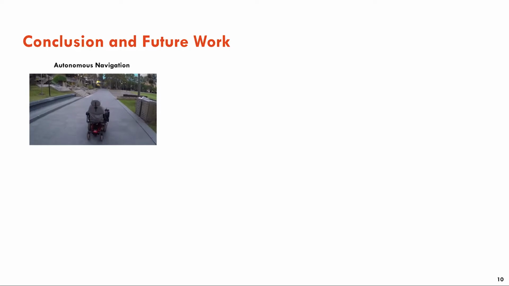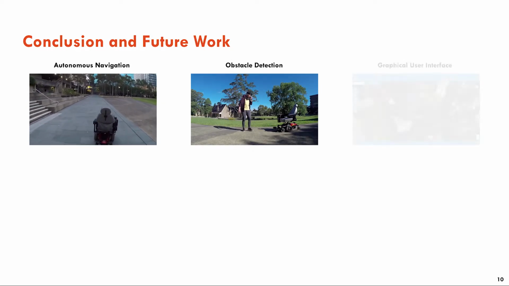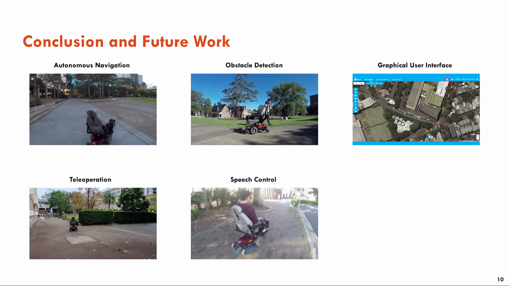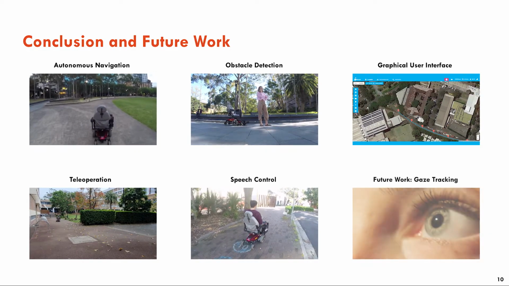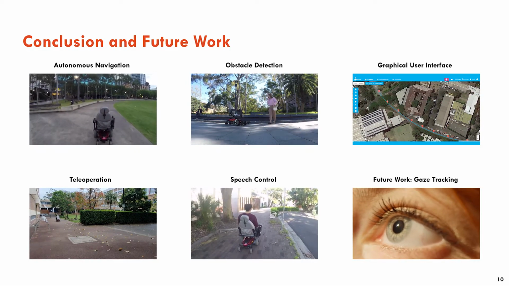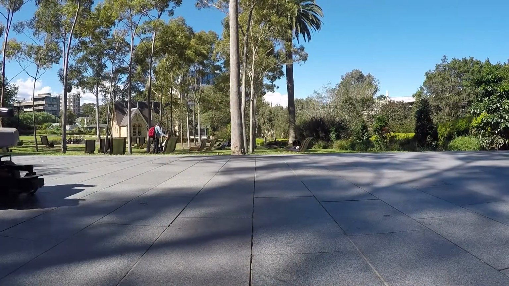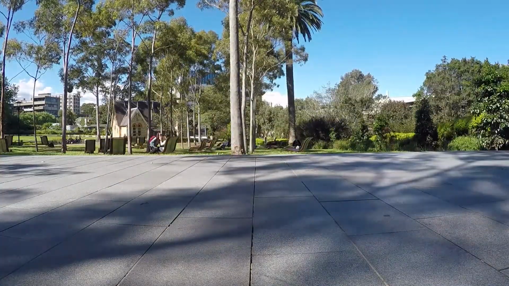Autonomous navigation and obstacle detection is demonstrated through high-density pedestrian environments. Mission planning and teleoperation is available through the GUI with integrated speech control, and future work with Swan will focus on the integration of additional control modalities, in particular gaze tracking. With new doors open for people whose options have always been limited, hopefully sometime in the future you'll see Swan out near you.